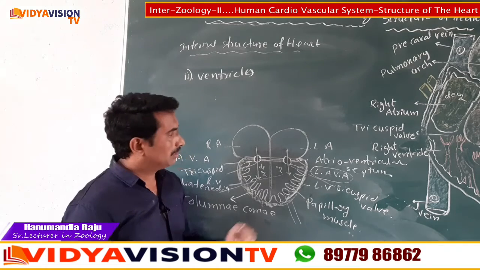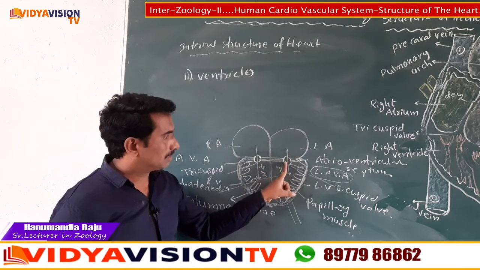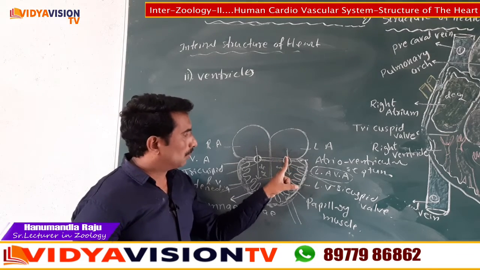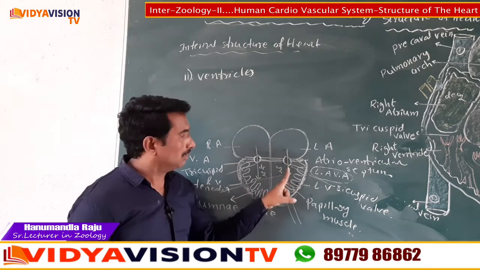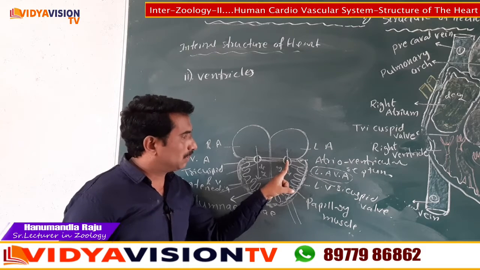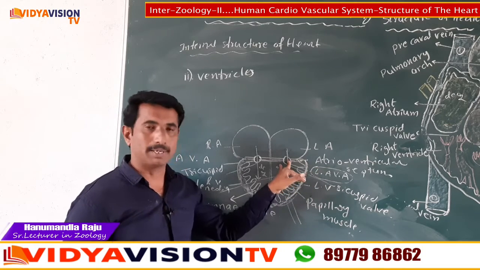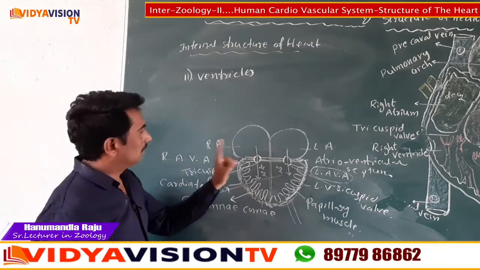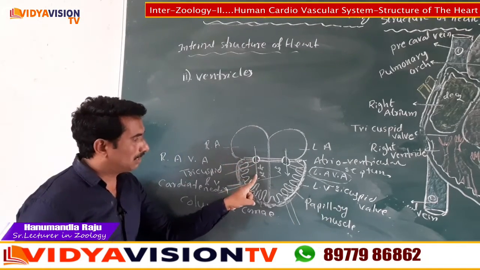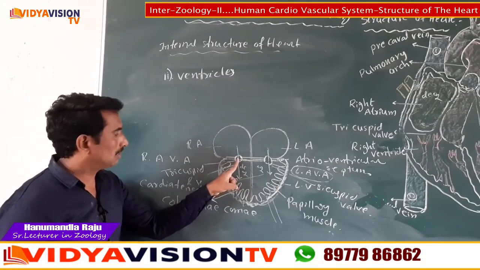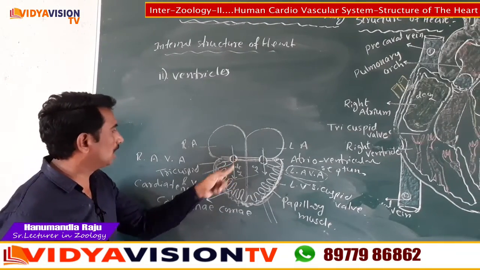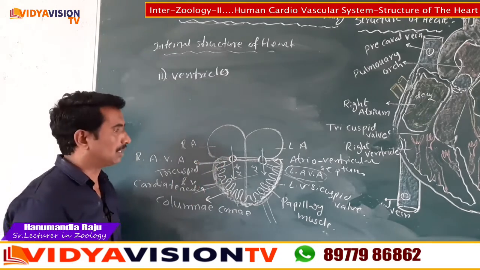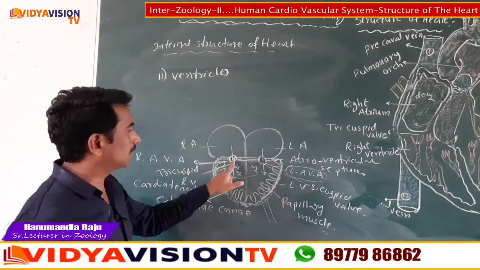Then second point, the left atrium opens into the left ventricle through the left atrioventricular aperture, guarded by the bicuspid valve. Next, the right atrium opens into the right ventricle through the right atrioventricular aperture, guarded by the tricuspid valve.